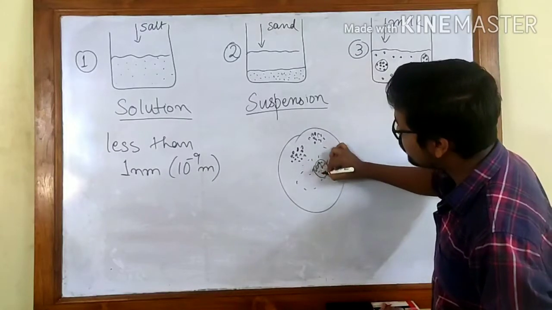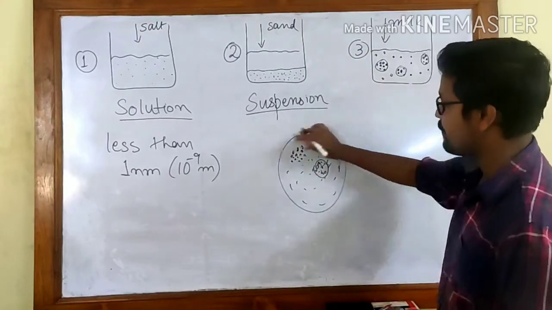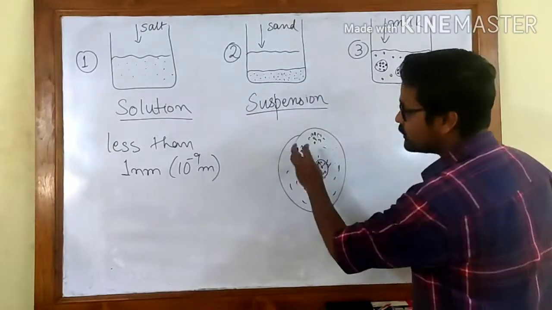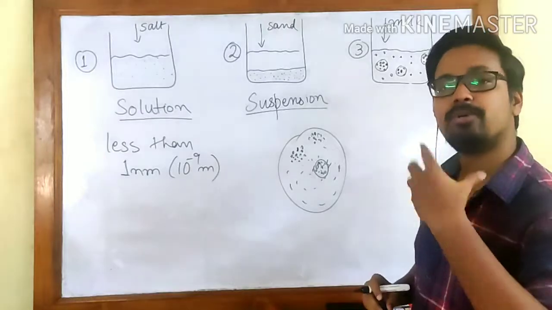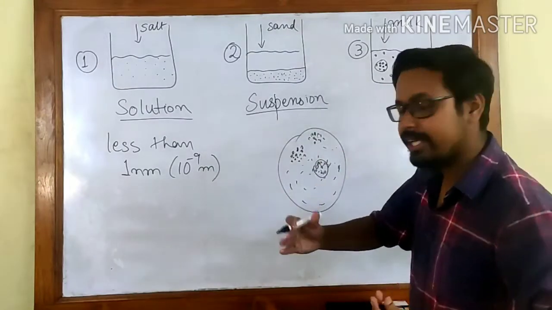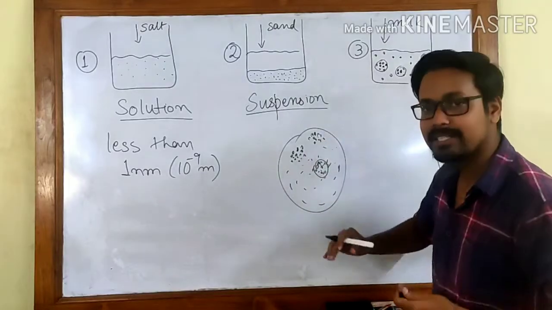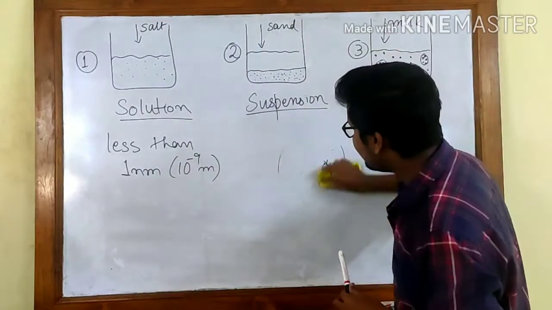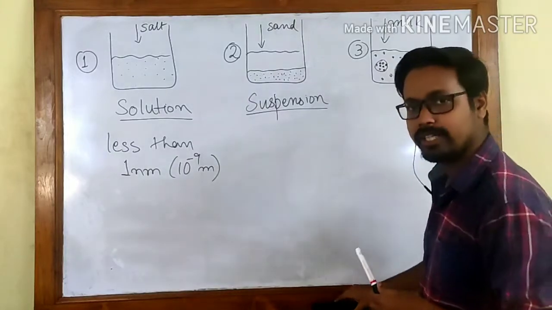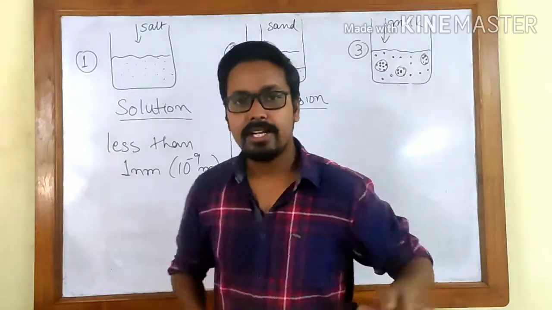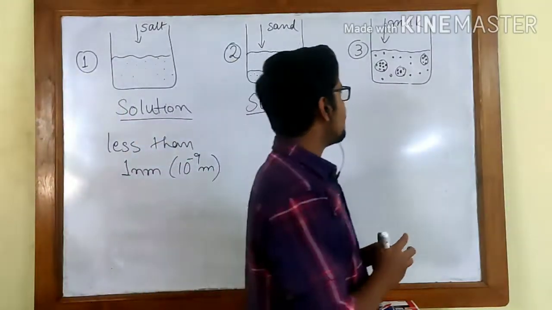So although it is covering the whole bowl, even then the distribution is not the same. In these portions there is a greater amount of cereal, whereas in these portions there is less. That is exactly what happens in a colloidal solution, and that is what makes it a heterogeneous mixture.